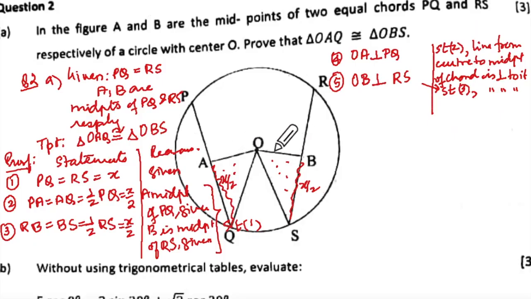Now once I prove that these are perpendicular, I can show 90 degrees here, 90 degrees here, and now it becomes the distance of PQ from the center. So I will say sixth one, OA is equal to OB, and the reason for that is statement 1. What is statement 1? Chords are equal. And 4 and 5 they are saying perpendiculars. So statement 1 and 4 and 5, and what you'll say, equal chords are equidistant from the center.